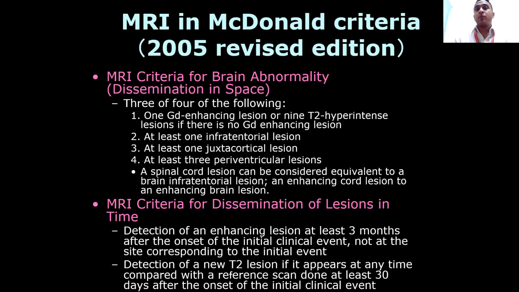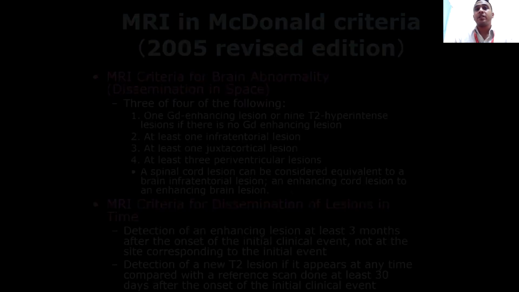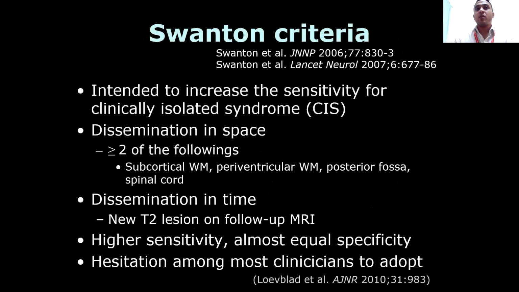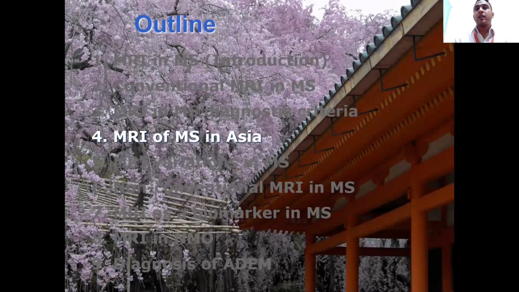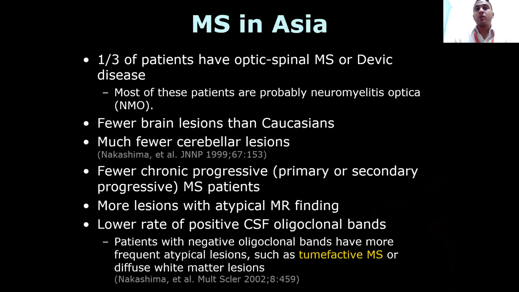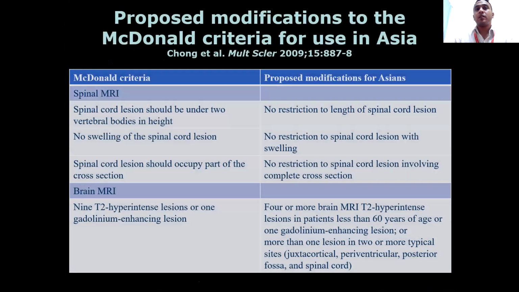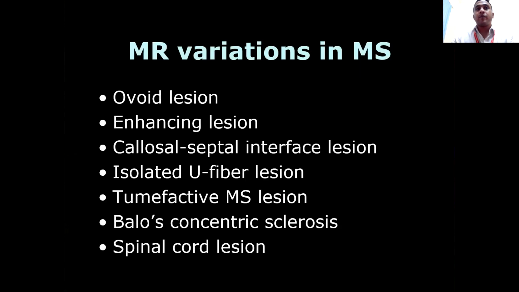Then we should be speaking about dissemination in space, dissemination in time, describing what dissemination in space and dissemination in time means. Then also the Swanton criteria. I don't know how extensively it has been spoken about today, but it's still important. Then what are the proposed modifications for ADEM? Then what are the variations in MS?